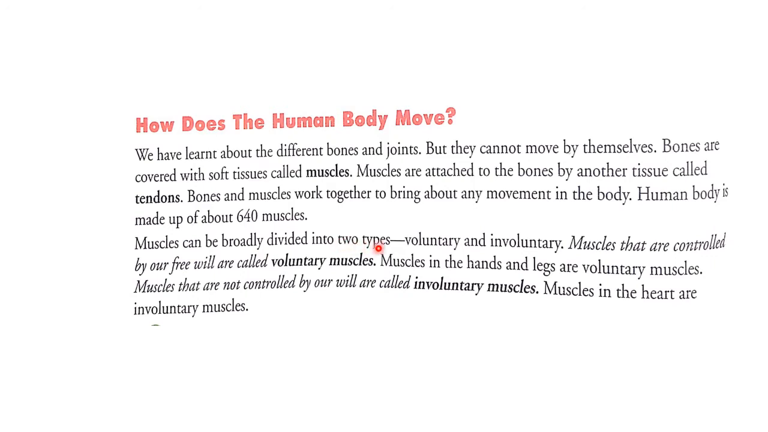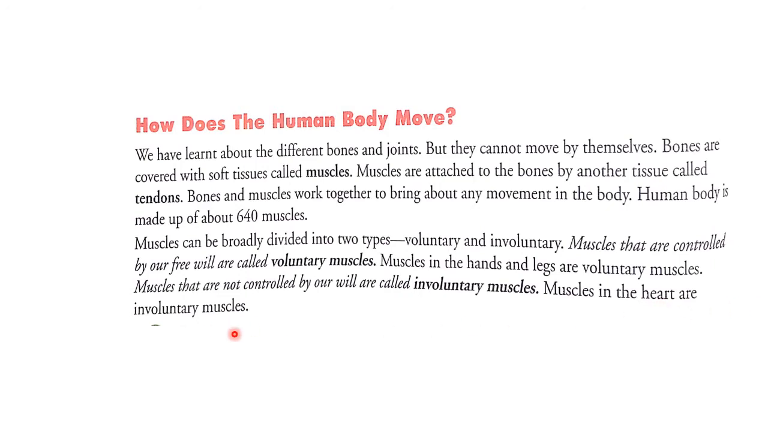Muscles can be broadly divided into two types, voluntary and involuntary. Muscles that are controlled by our free will are called voluntary muscles. Muscles in the hands and legs are voluntary muscles. Muscles that are not controlled by our will are called involuntary muscles. Muscles in the heart are involuntary muscles.